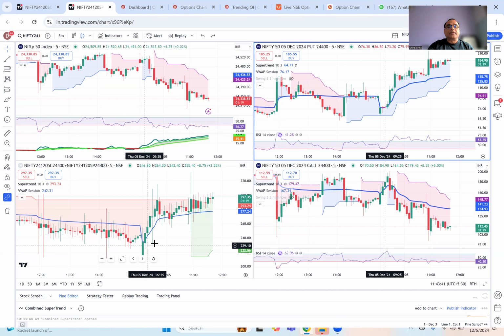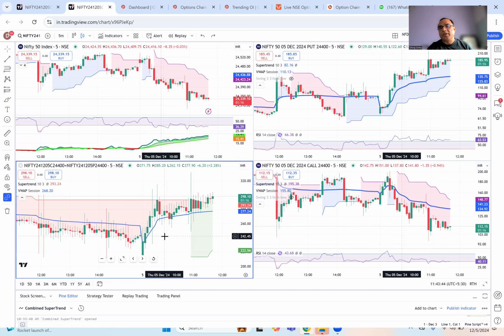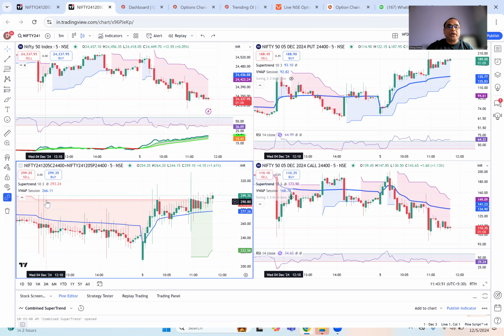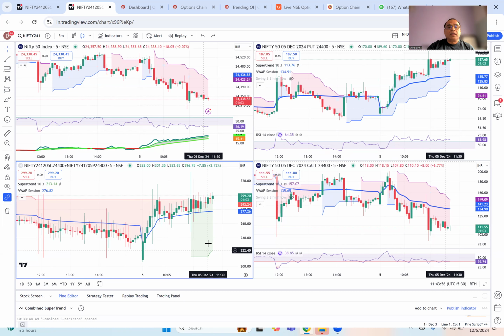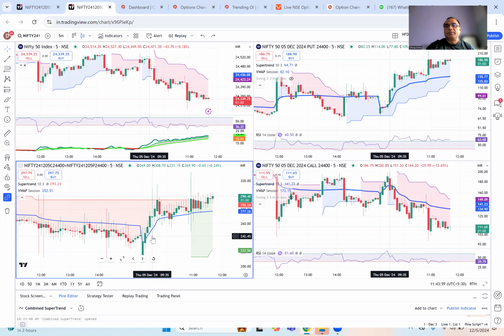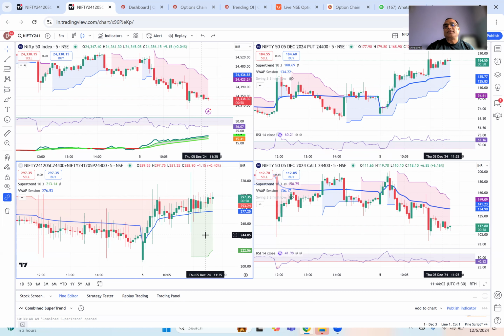Then I look at the straddle chart. On the straddle, I look at how the straddle premium is behaving. Is it declining, which it is supposed to because of the theta, or is it not declining, which means even if the super trend is bearish, is that super trend line flat, which means there is no decline, and VWAP. So the straddle premium is over VWAP. And right now the straddle premium is on a super trend also, it is a bullish thing. So two things if I look at it, if the straddle premium is not declining and the VIX is going up, certainly it is not a day for non-directional trades.